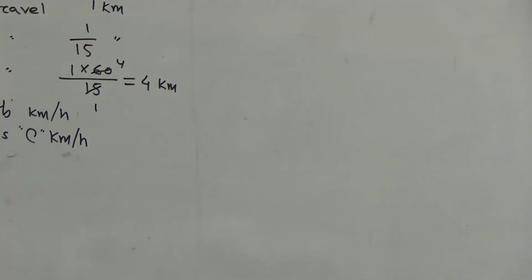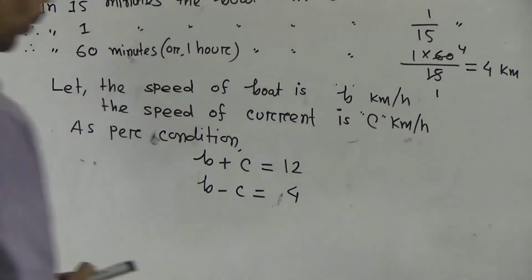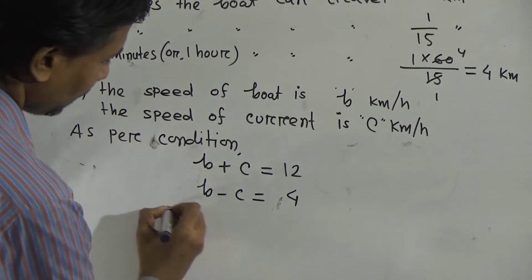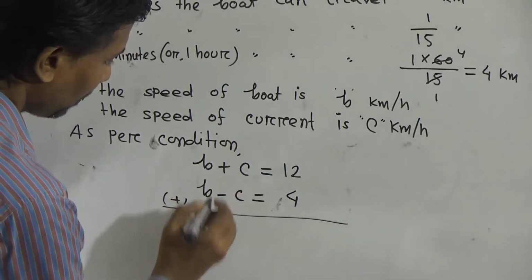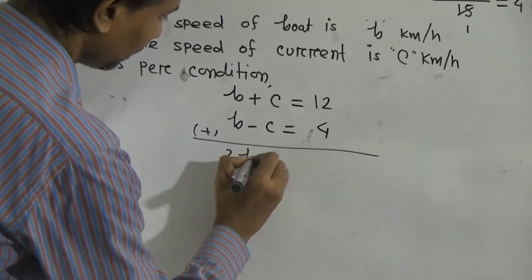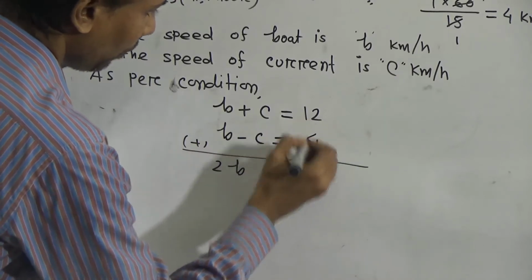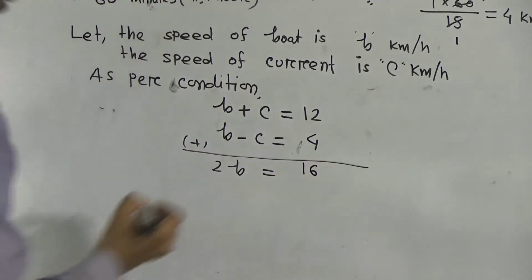Now we have to determine the value of B and C, that means speed of boat and speed of current. Okay? Now write. Adding: B plus B means 2B. C plus C minus C, vanish. 12 plus 4 equals 16. Right here, 16.